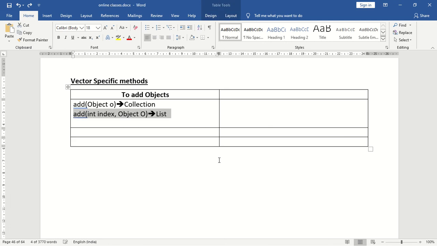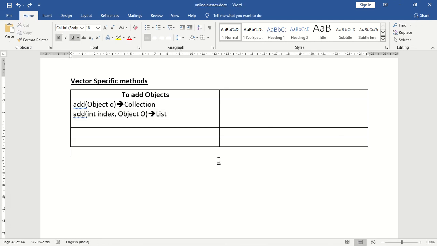Next, what is the method name in the case of list? In the case of list, the method name is add of int index comma object_o. In that particular index, we are adding this object_o. Next, what is the method name in the case of vector? In the case of vector, the method name is addElement. You can see it has a very lengthy name when compared to the newer generation classes. The older generation classes have very lengthy names.